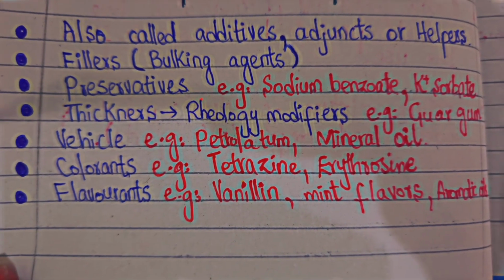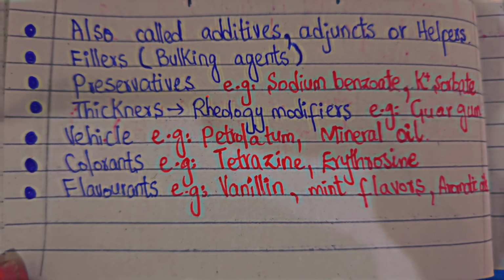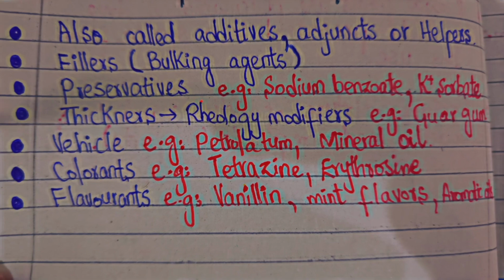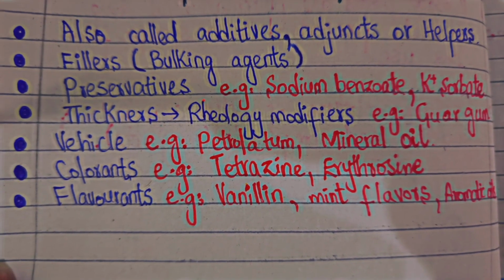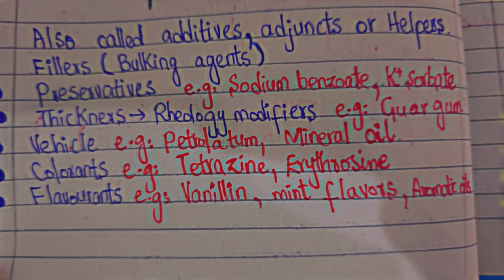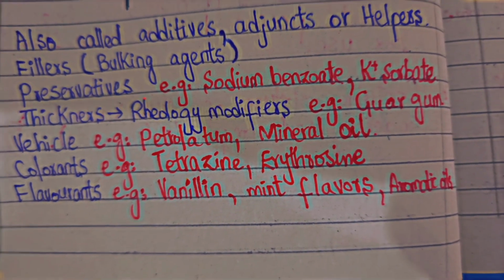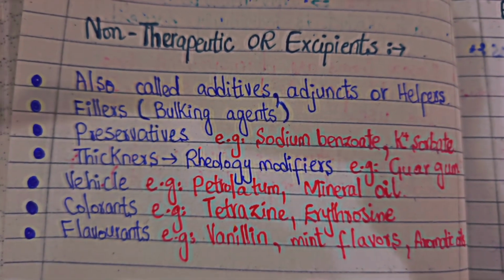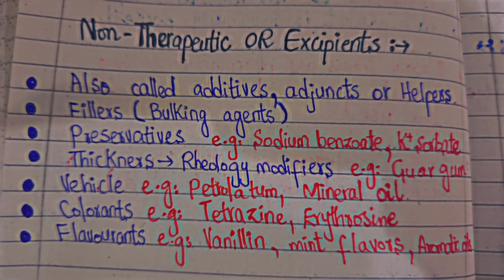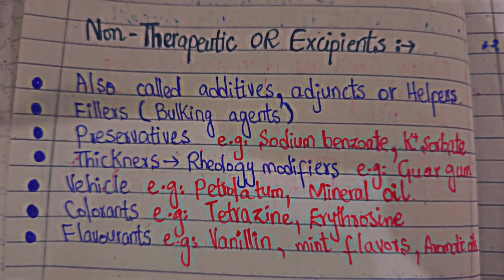So these vehicles are also used. Mineral oil is basically used in emulsions. Colorants include tartrazine and erythrosine. The flavorants include vanillin, mint flavors, and aromatic oils. So these are the excipients. There are many more excipients which are used in medicines to be administered in the body.